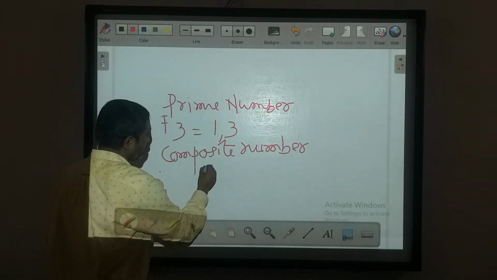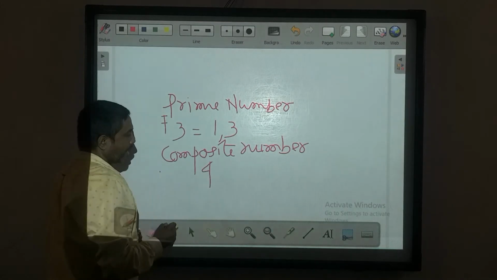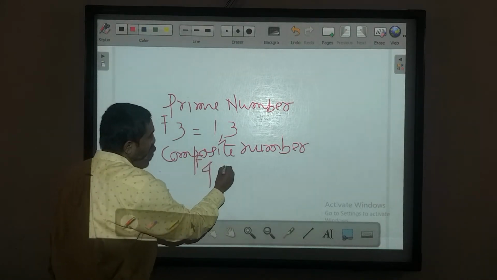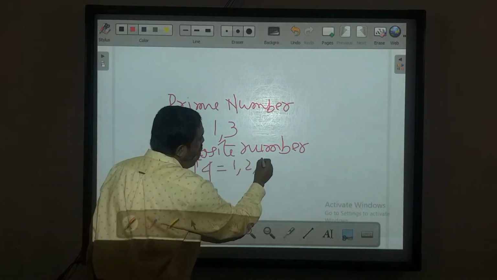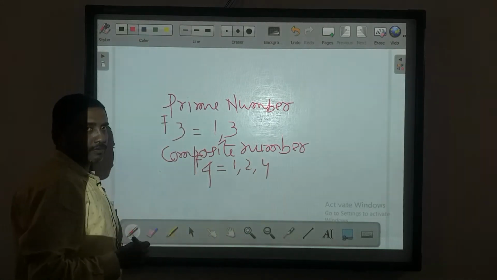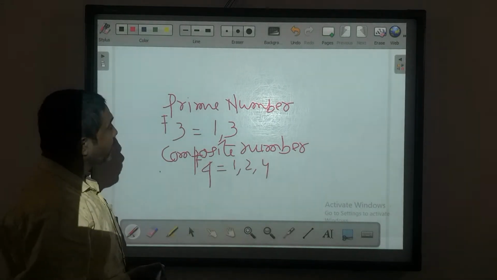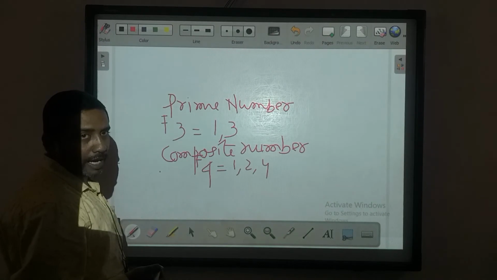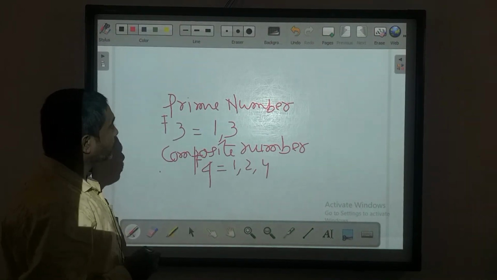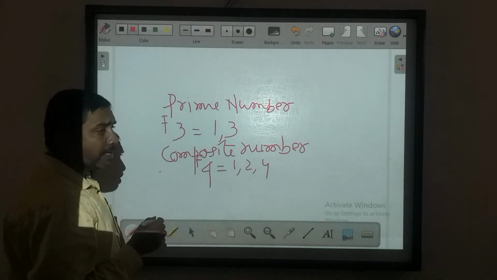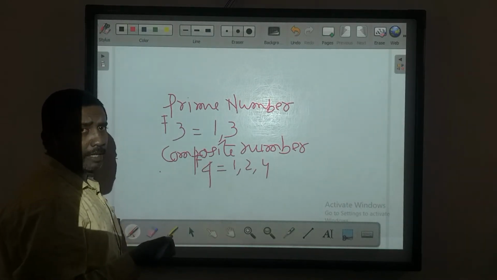Composite number: suppose you take a number 4, and if you find out the factors of 4, then what do you get? 1, 2 and 4. So more than 2 factors you can find out in case of a composite number. In case of a prime number, you only get 2 factors, never more than 2 factors. Factors mean the numbers by which we divide any number.